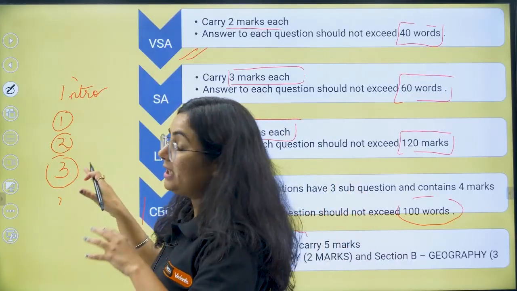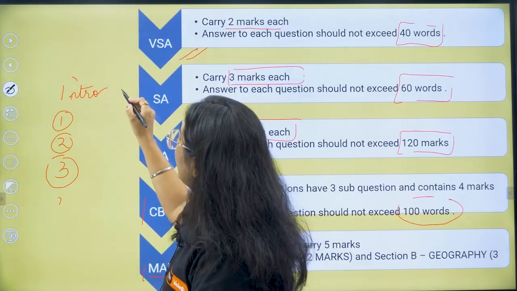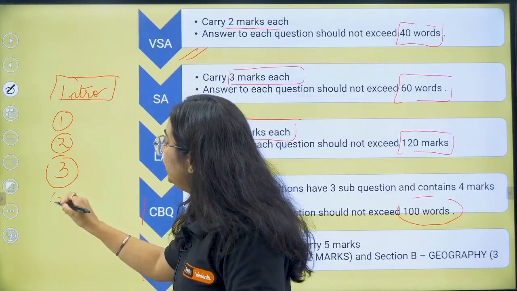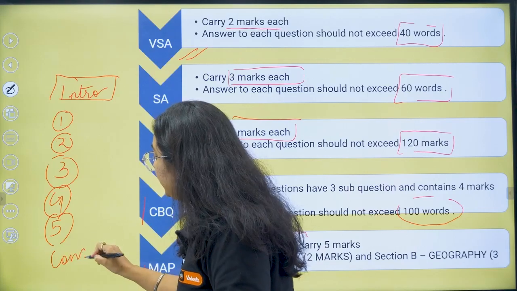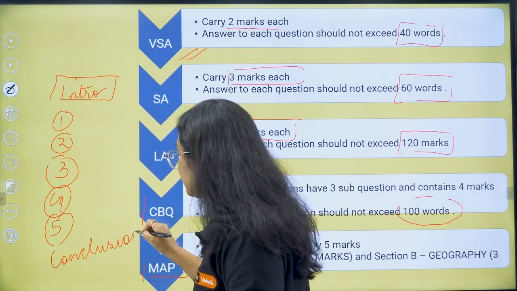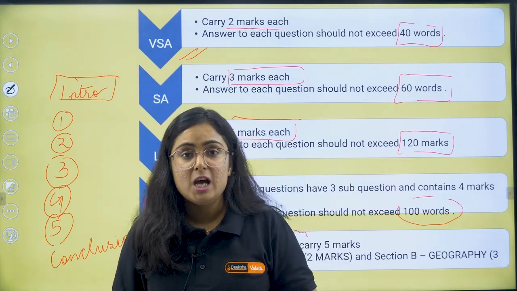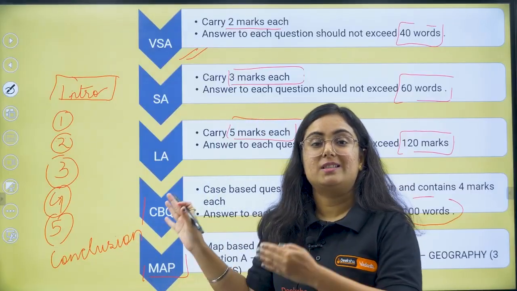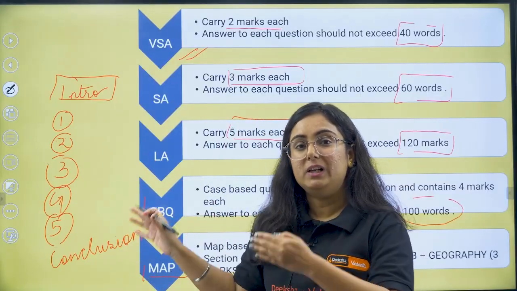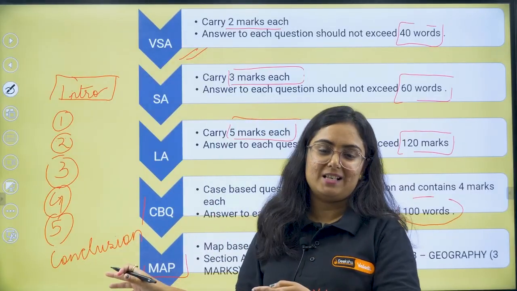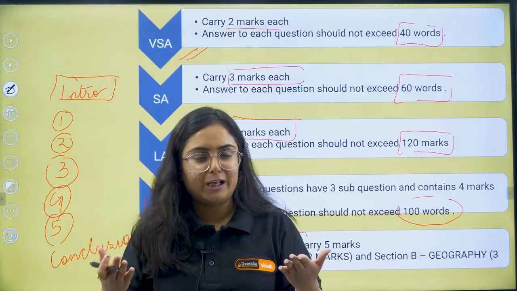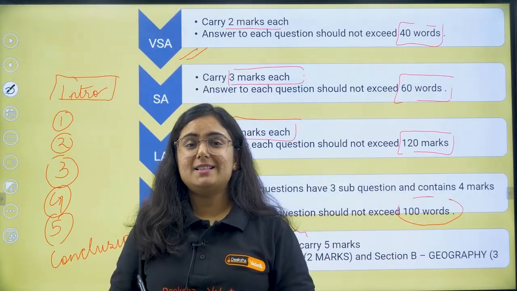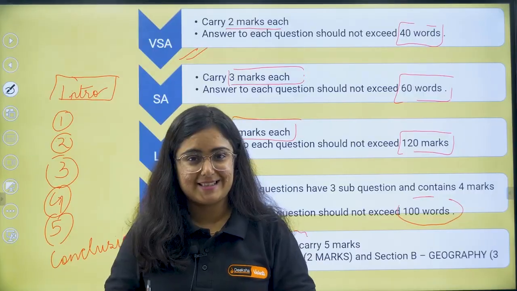So if it is for 5 marks, you can include an intro, 5 points, and a conclusion to end your answer here, right? So this itself will get you 7 points and this itself will get full marks in your CBSE board. A smart strategy always used by me. You can also take it. So this is the way we are going to deal with this year.